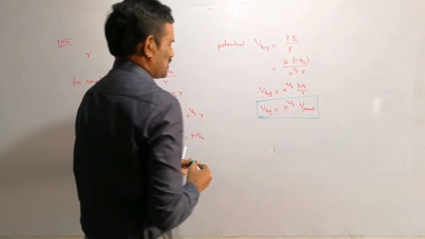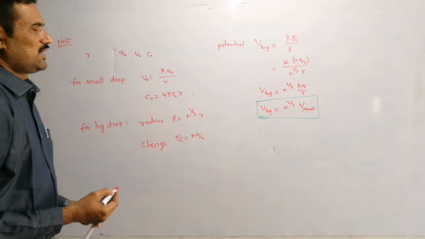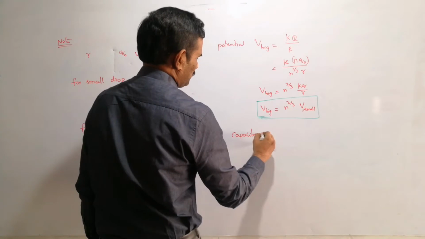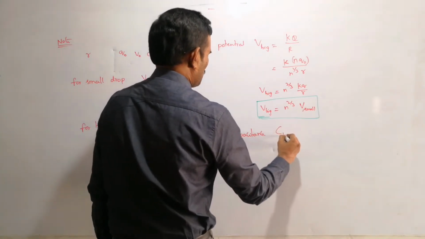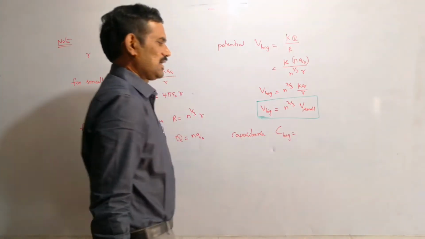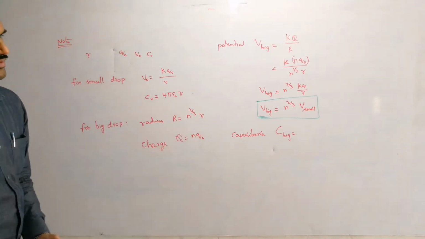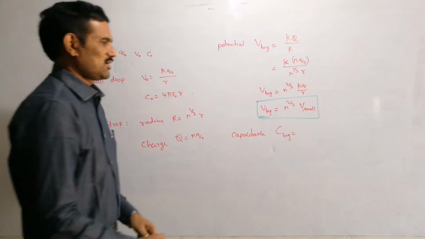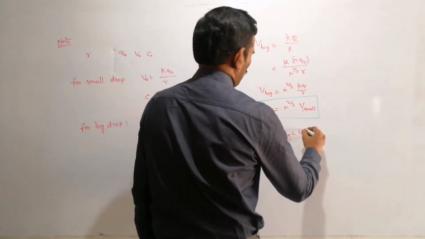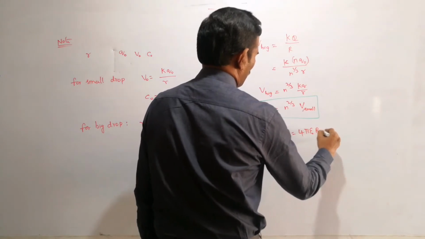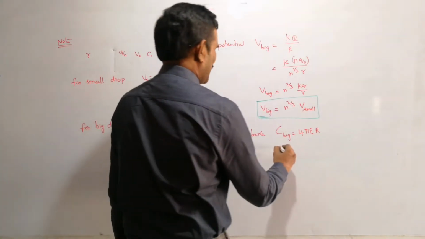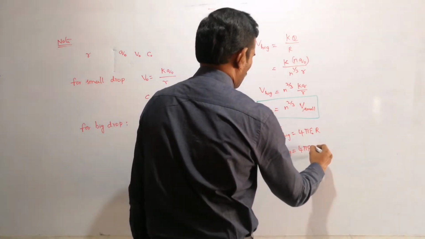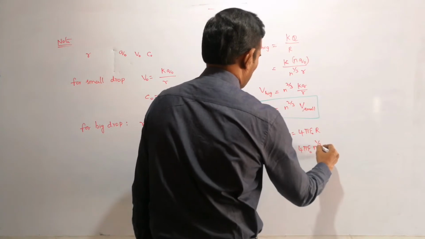And these are important relations. There will be problems based on this. Next, similarly, let us write the capacitance of the system. For the capacitance of the big drop, you can use the q by v formula, or you can use the direct formula: 4 pi epsilon naught into capital R, which is 4 pi epsilon naught into n power 1 by 3 into small r.